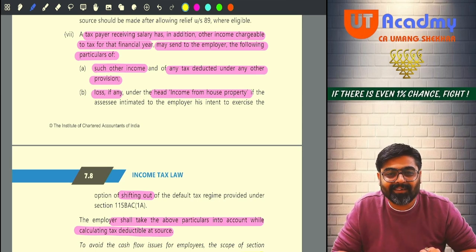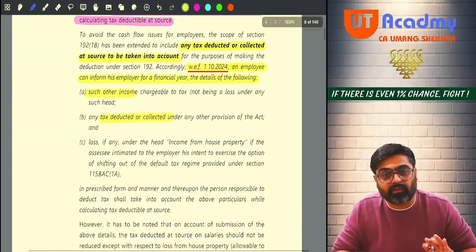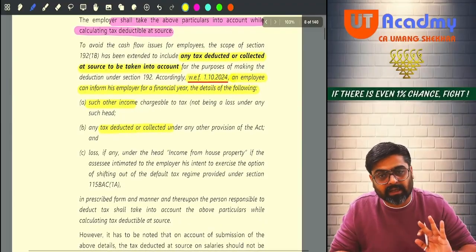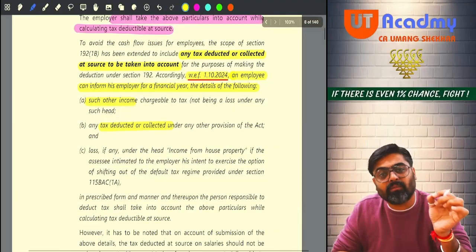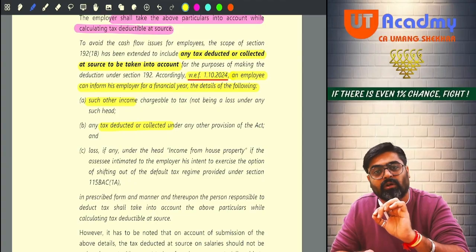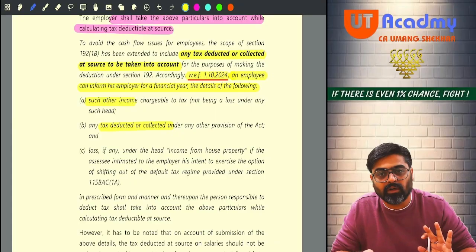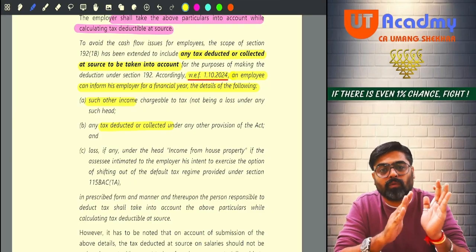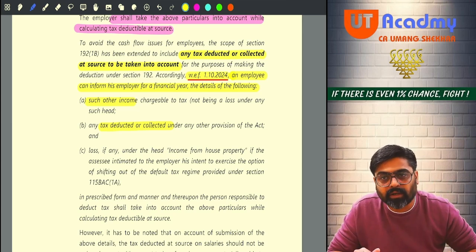Getting my point? So now, with effect from 1st October 2024, the government has allowed that whenever the employee gives the declaration, if he says that his other incomes are there, and on those other incomes under other provisions of TDS the TDS is deducted and he is declaring that TDS also, the employer should consider that TDS also while determining the tax liability. Got it, sir?